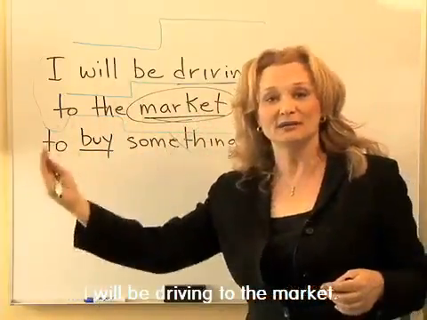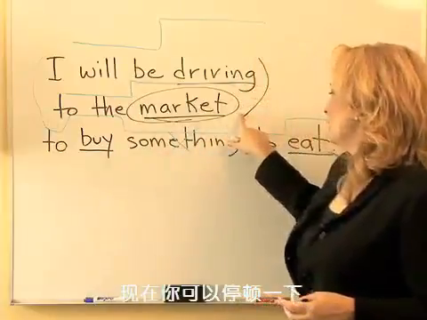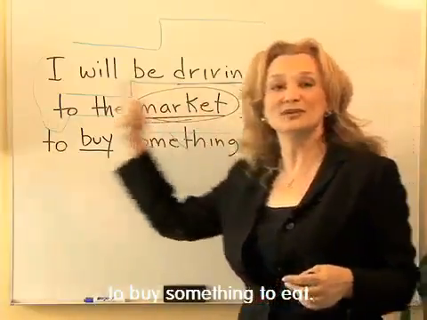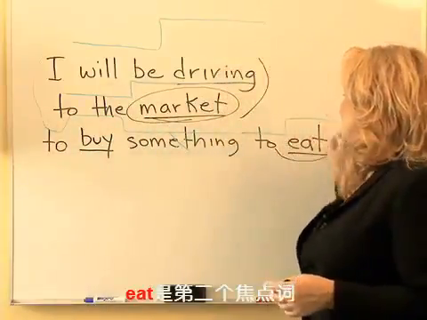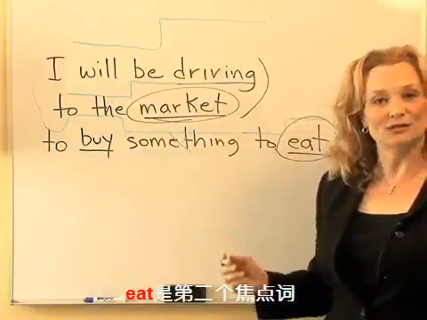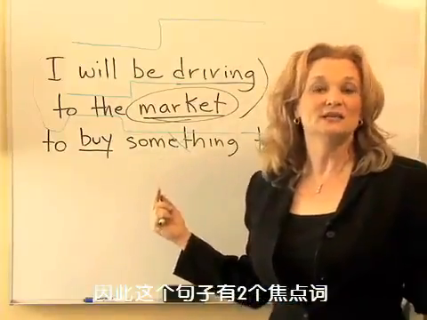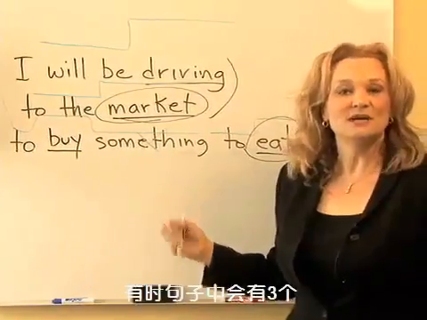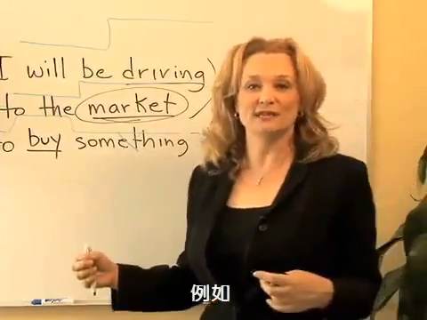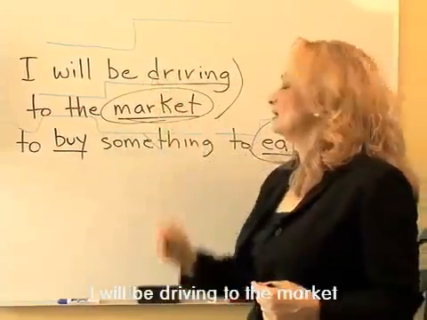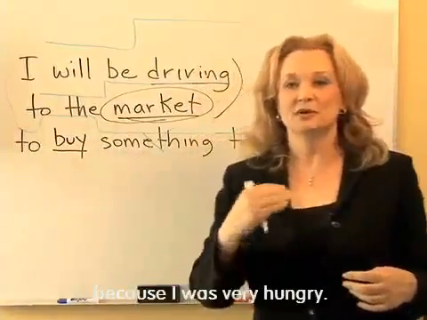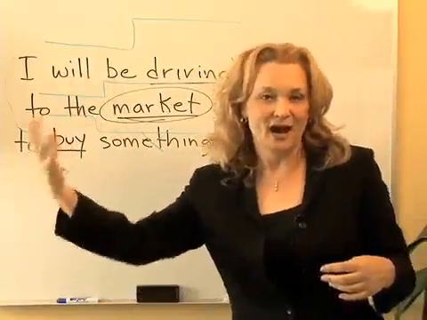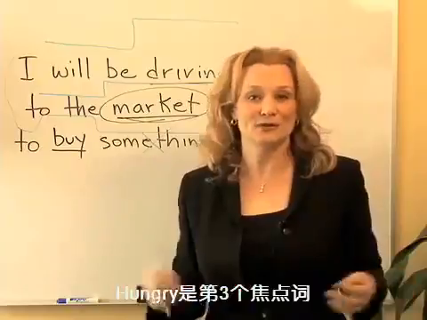I was driving to the market. And then you can pause to buy something to eat. And eat is your second focus word. So this sentence has 2 focus words. Sometimes a sentence can have 3. For example, I was driving to the market to get something to eat because I was very hungry. Hungry can be the third focus word.